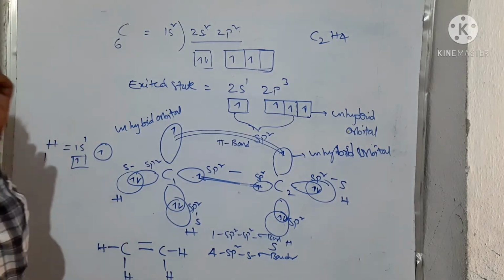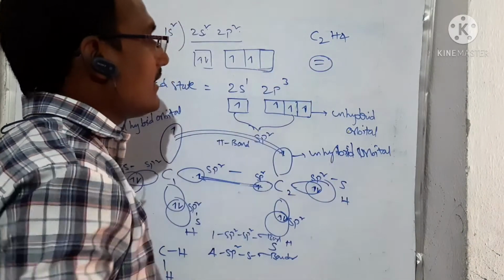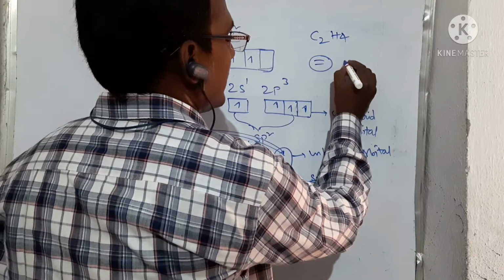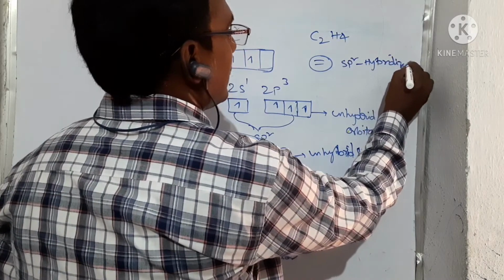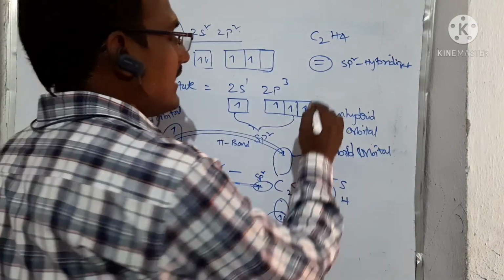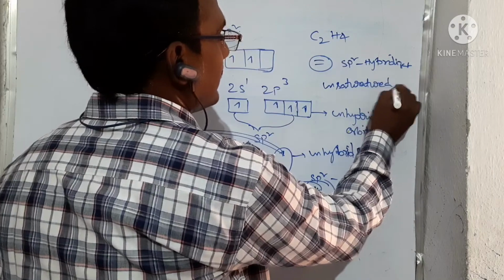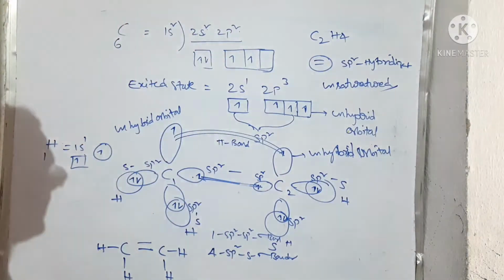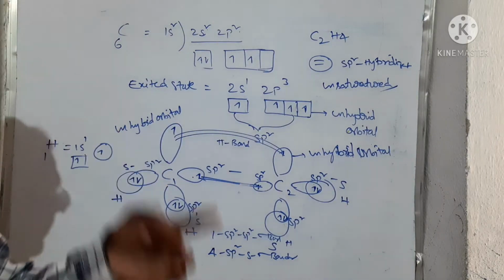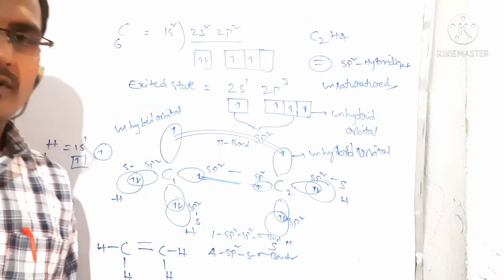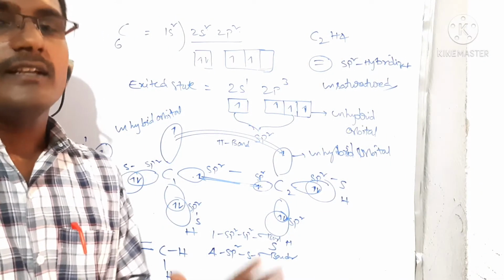CH2=CH2, the C double bond. If it has double bond character, that means it is involved in sp2 hybridization, and it is an unsaturated hydrocarbon. It is sp2 hybridization and an unsaturated hydrocarbon. That means when we see a double bond in hydrocarbons, we can find out that the carbon undergoes sp2 hybridization.